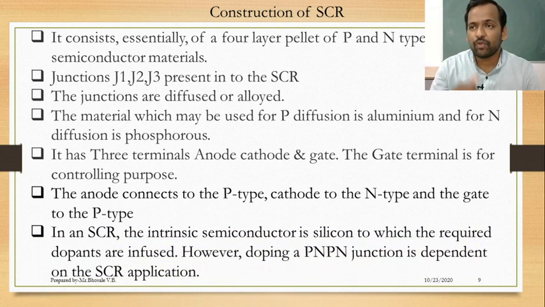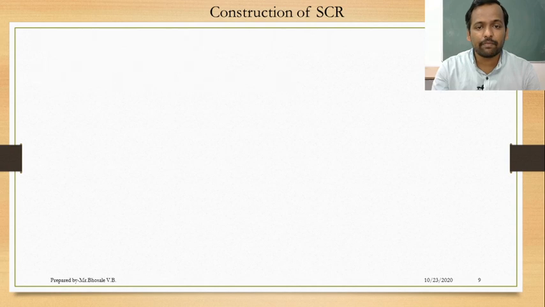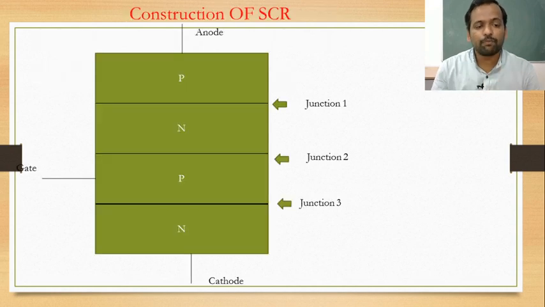To turn on the SCR, the anode must be connected to the positive terminal, the cathode must be connected to the negative terminal, and a positive pulse is given to the gate terminal. If the anode is connected to the positive terminal and the cathode to the negative terminal, the SCR is said to be in forward bias. If the anode is connected to the negative terminal and the cathode to the positive terminal, the SCR is said to be in reverse bias. Now, the third terminal, the gate terminal, is used as a control terminal.